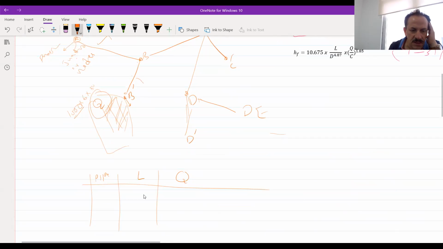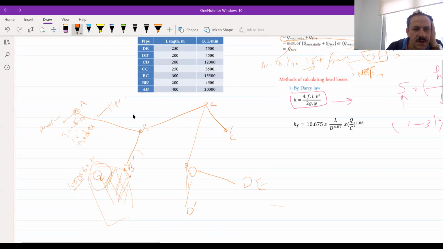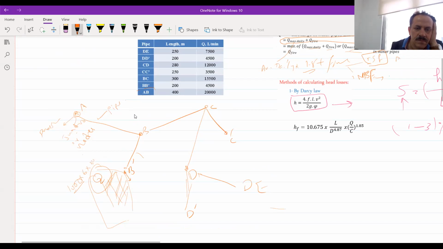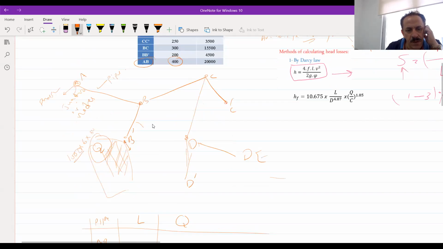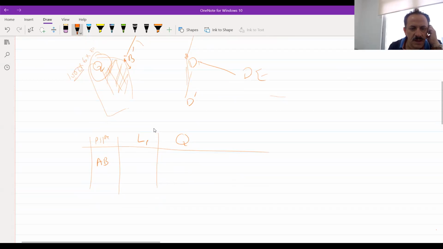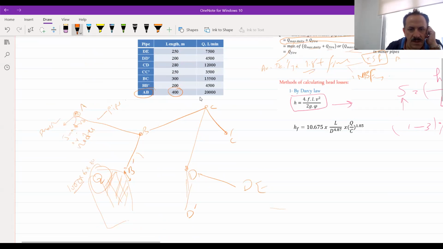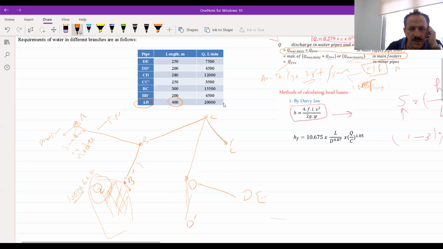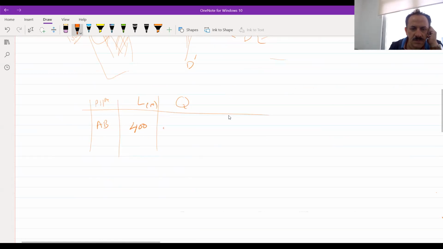This is A. How much is the length of this pipe? This is a 400-meter pipe, right? Yes, Doctor. So this is 400 meters. How much is the Q in this pipe? It's 20,000 liter per minute.